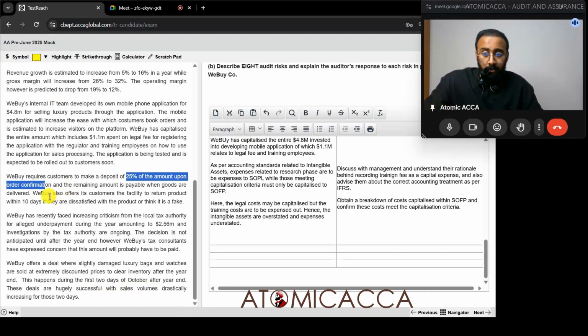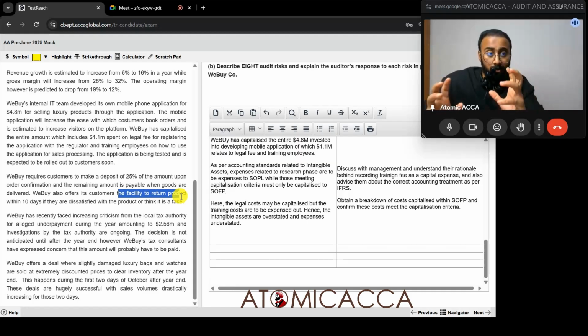VBuy also offers its customers the facility to return product within 10 days if they are dissatisfied with the product or think it is a fake item. When you're selling goods with the right to return, for whatever goods you're expecting will not be returned, you can record revenue. Whatever you think might come back as a return, you should not book as revenue. You have to put a refund liability for it. This is all IFRS 15 rules.